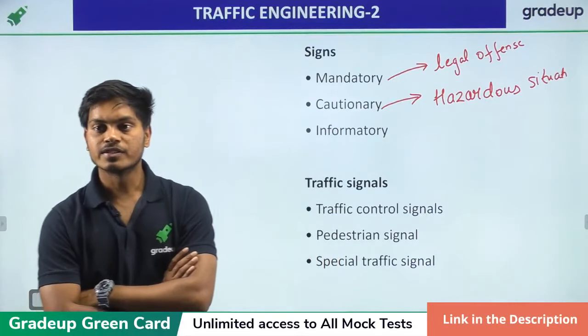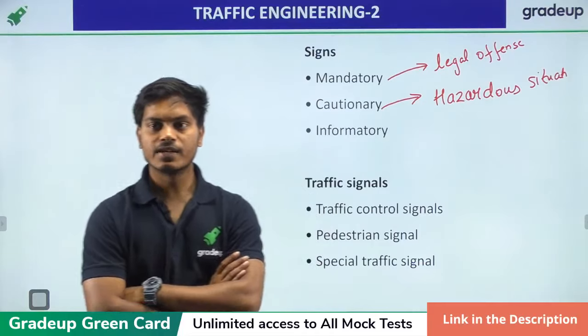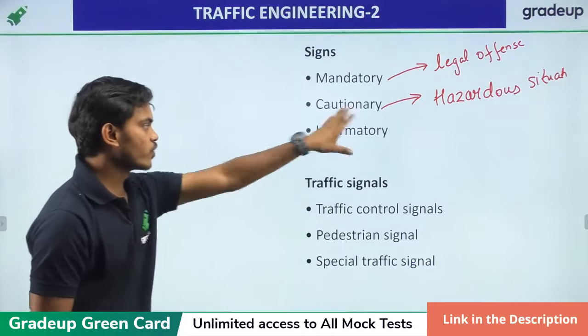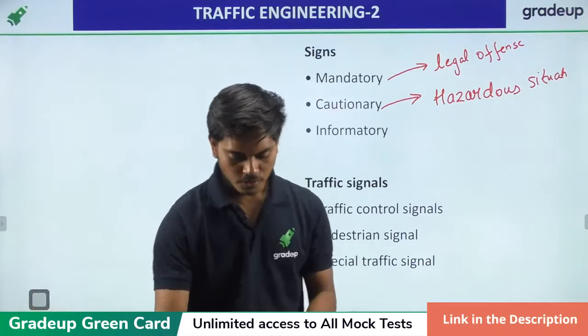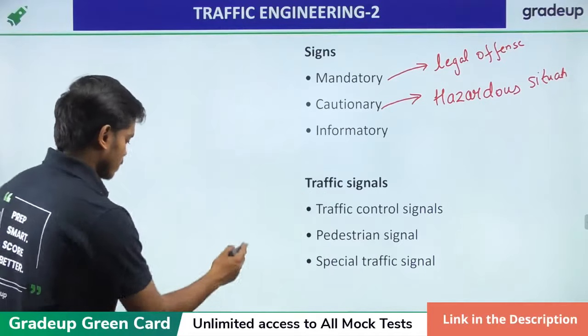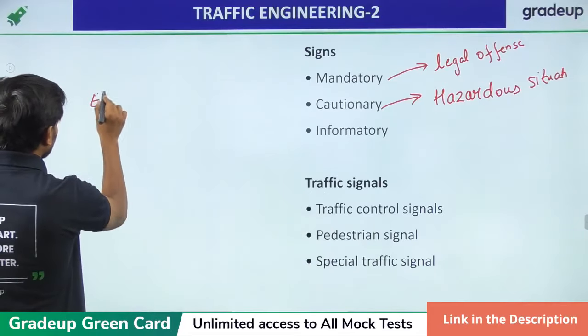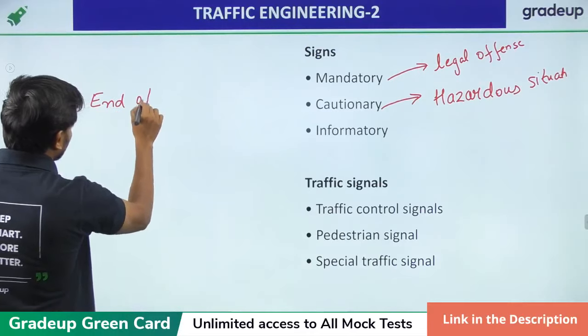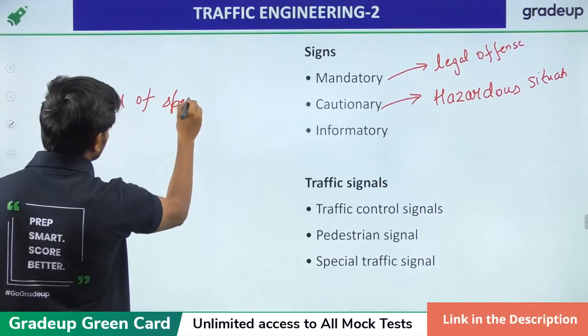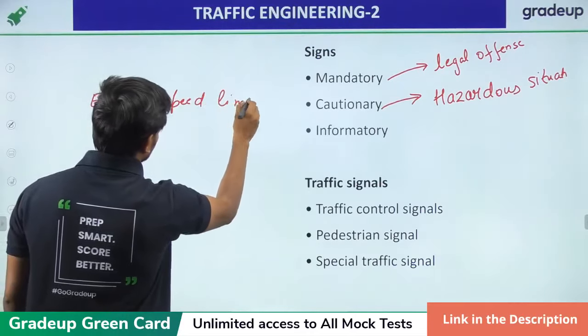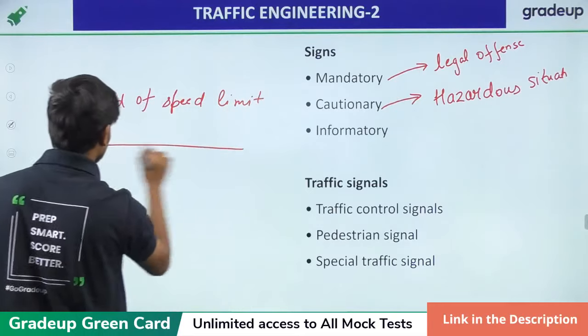Differentiate the purpose of mandatory signs and informatory signs. Informatory signs are those like end of speed limit, or direction signs.